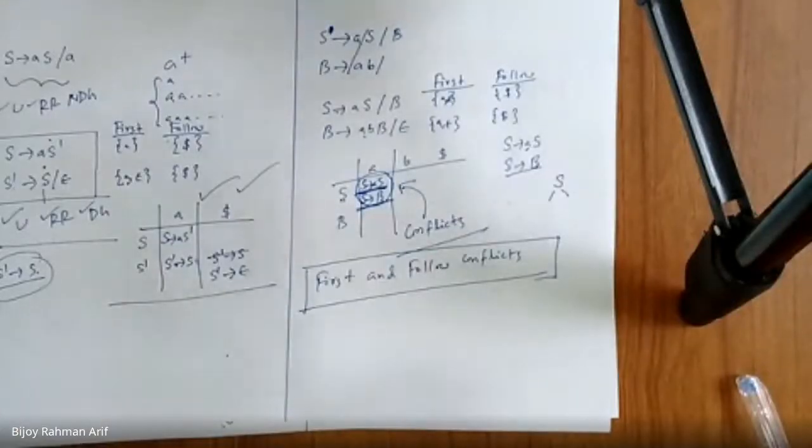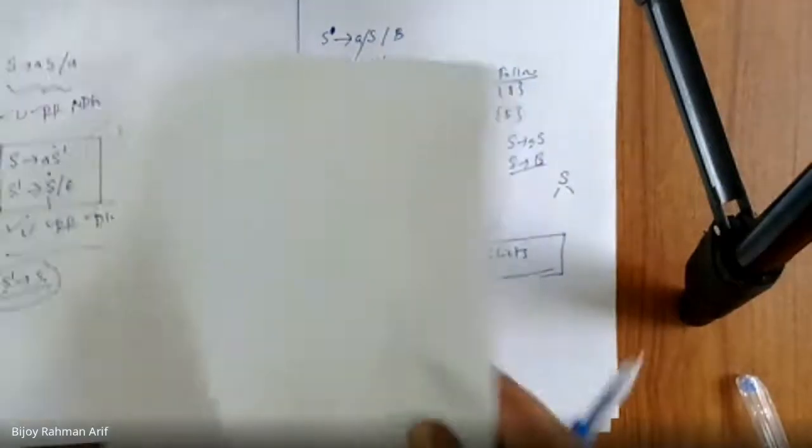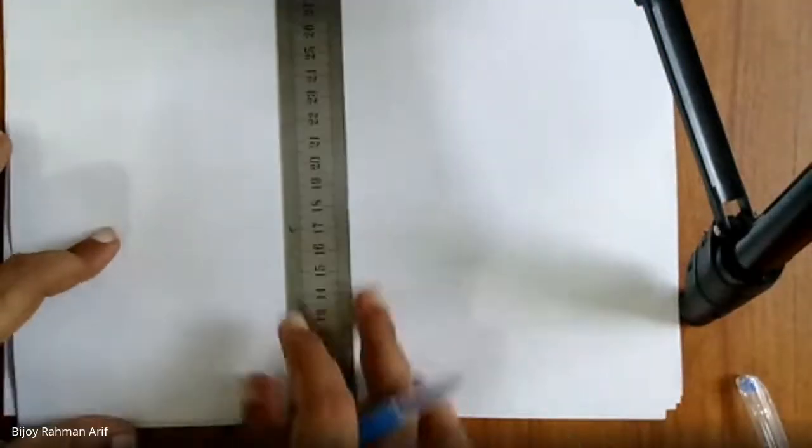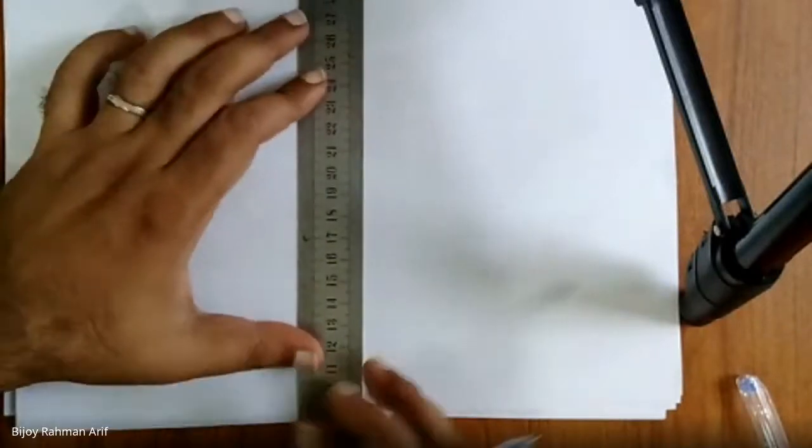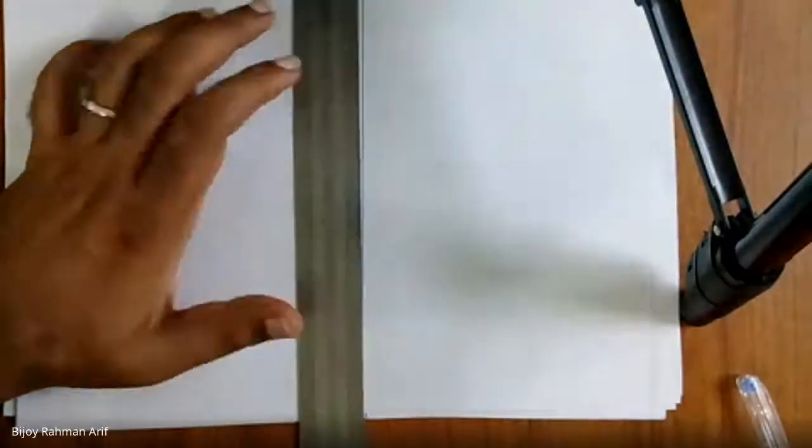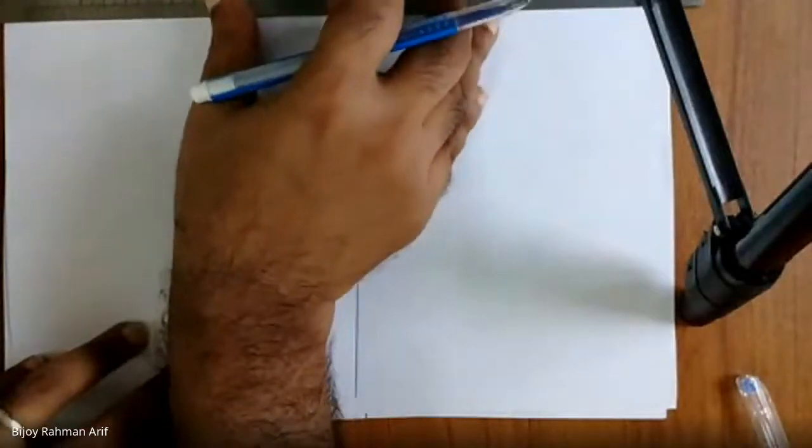Whenever there are multiple entries in a single cell, those are called first and follow conflicts in LL1. Now my question is, what is the criteria for first and follow conflicts? Tell me.